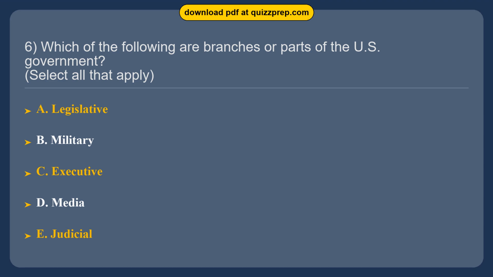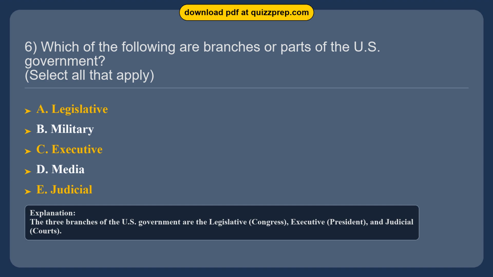Legislative, executive, judicial. The three branches of the U.S. government are the legislative, Congress, executive, president, and judicial, courts.